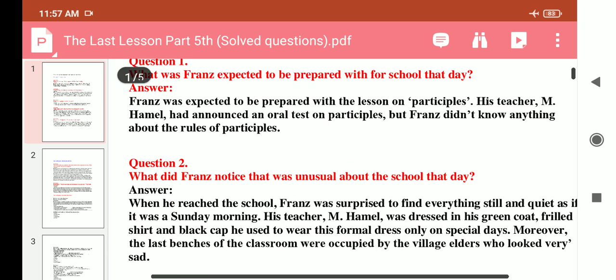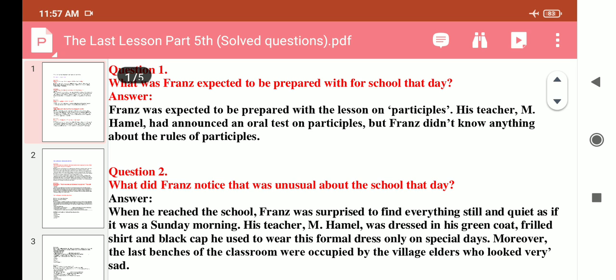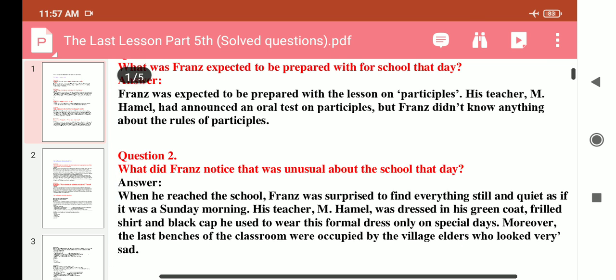His teacher, Mr. Hamel, had announced an oral test on participles, but Franz did not know anything about the rules of participles. Right? This was question number first.